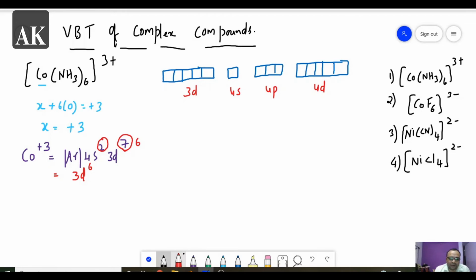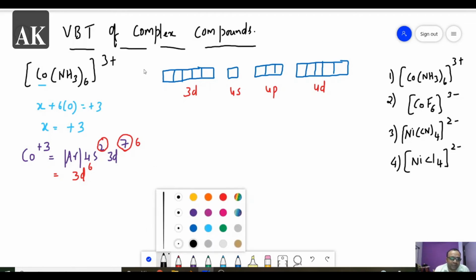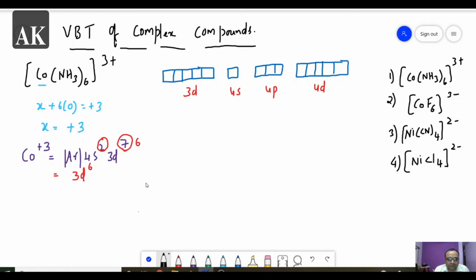Now let us fill electrons in this. Now in this, the number of electrons in the 3d, here 6 electrons are present. So this is how we write the electrons. So this is 1, 2, 3, 4, 5 and 6. So this is the electronic configuration which is filled for 3d6.